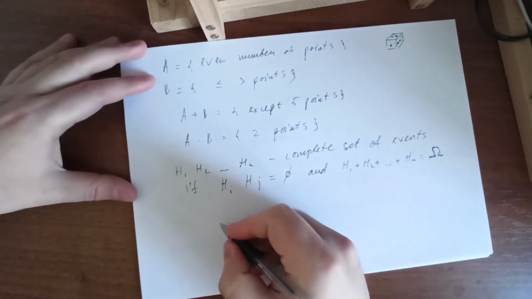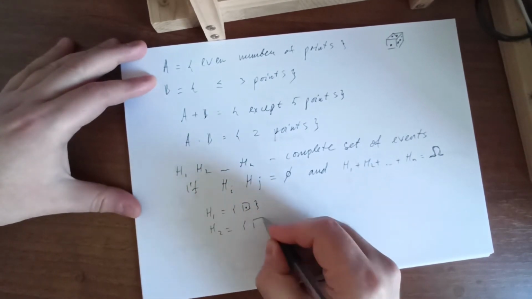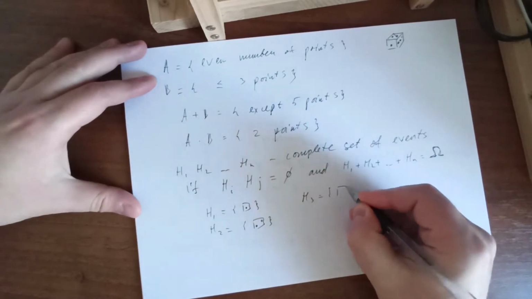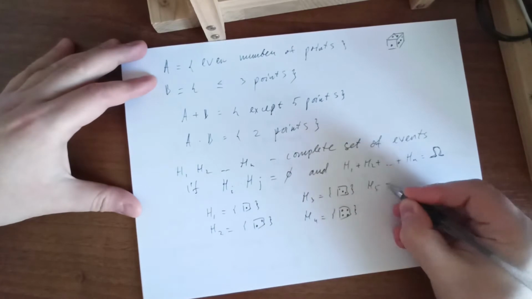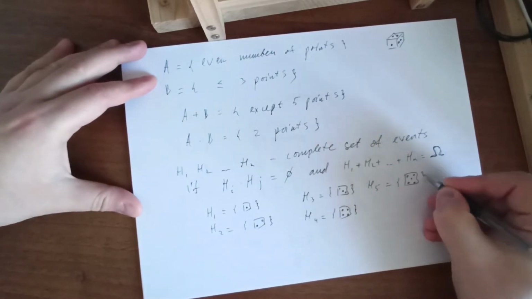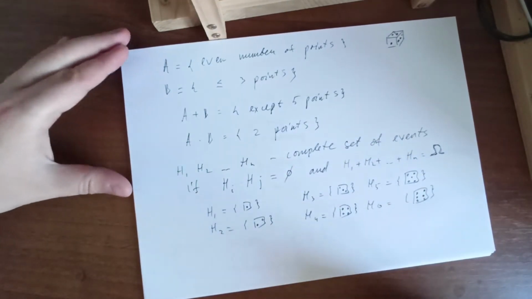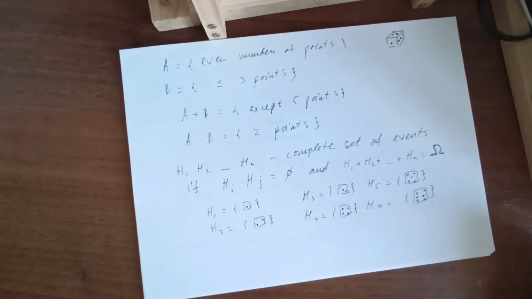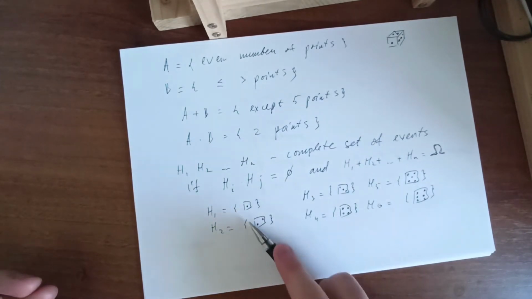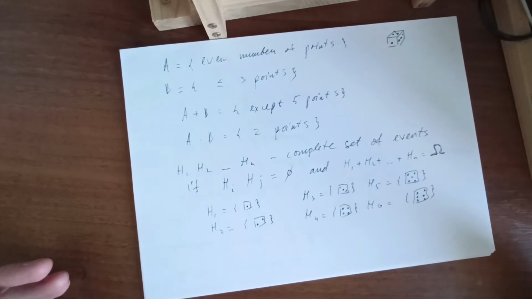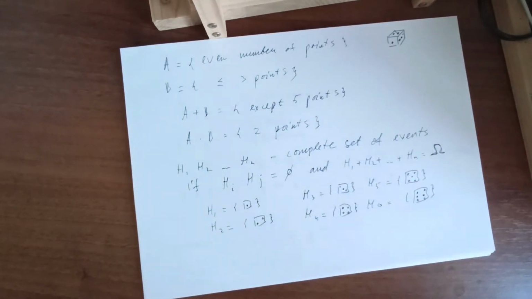So for example, we can have that H1 is 1 point while throwing a dice, H2 is 2 points, H3 3 points, H4 4 points, H5 5 points and H6 6 points. This will be a complete set of events because a dice cannot be tossed with a result of several points, but one of these events will happen.